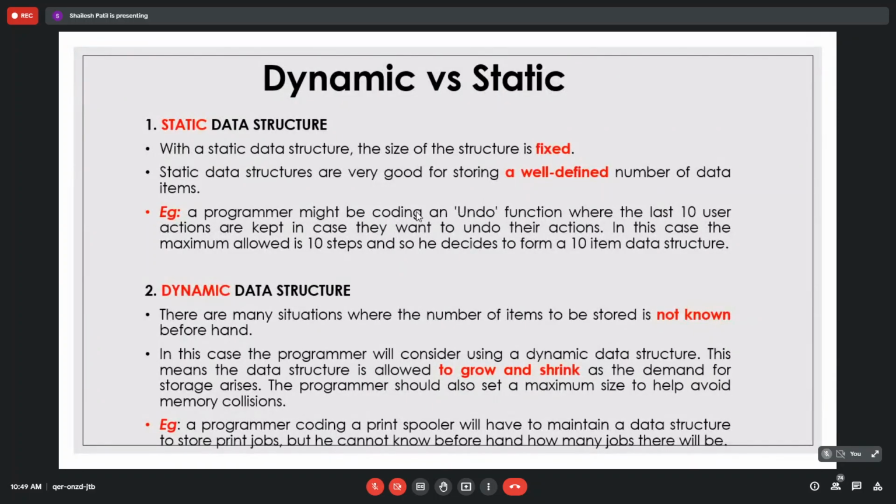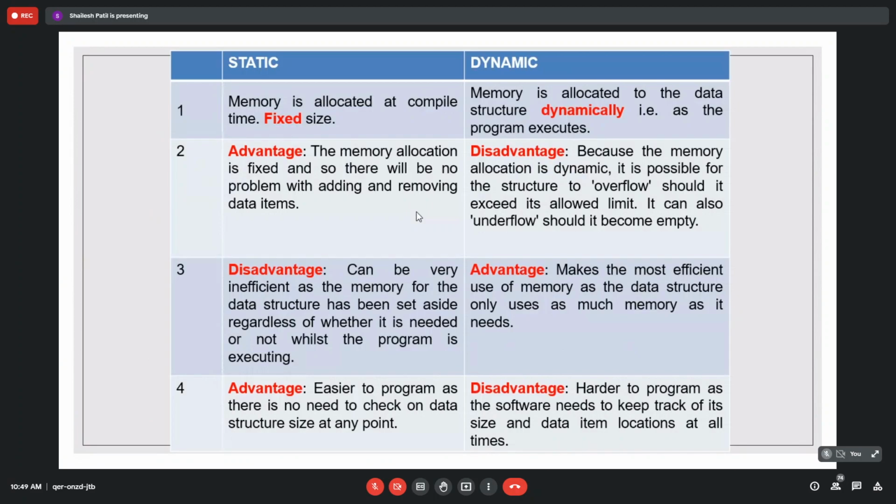You know the advantages and shortcomings of dynamic and static structures. Static memory is allocated at compile time, that is, fixed size. Dynamic memory is allocated to the data structure dynamically. The newer advanced languages like Java and Python don't focus that much on static allocation.